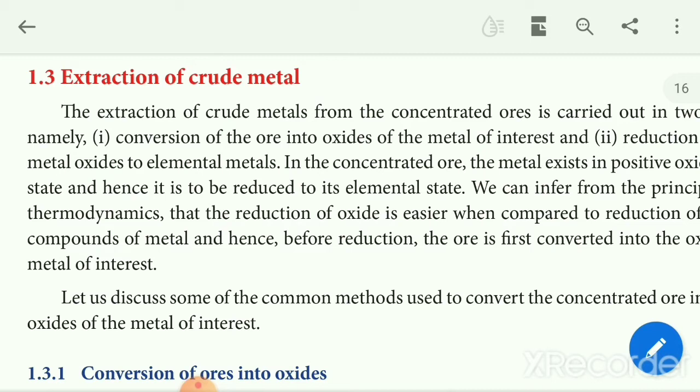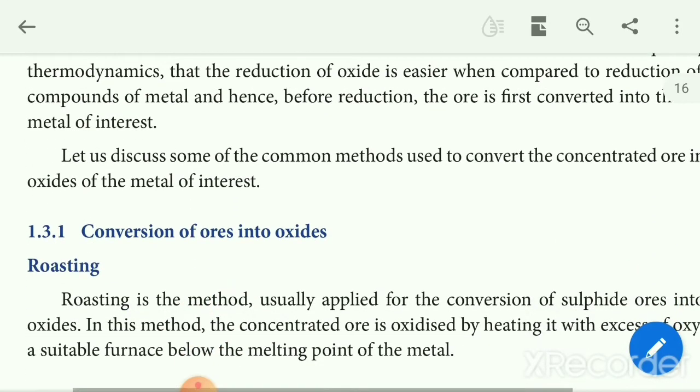So the reduction of oxide is easier when compared to the reduction of other compounds of metal. Therefore, for reduction, the ore is first converted to oxide of metal. So let us discuss some common methods for the conversion of ores into oxide of metal.